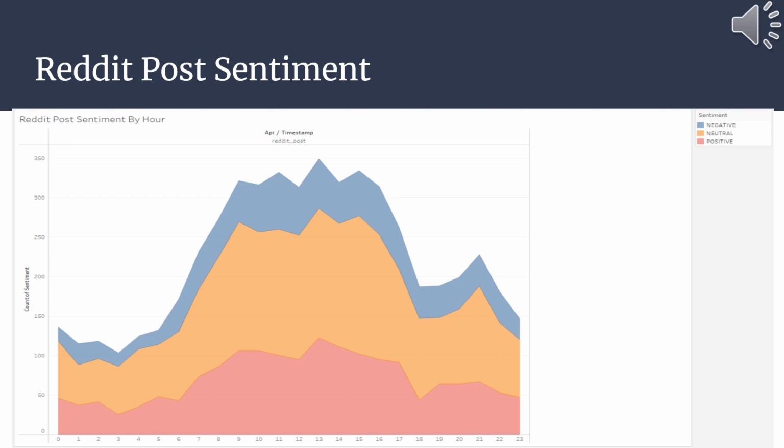Here's the breakdown for the Reddit posts, and as we can see, there's a plurality of neutral posts. And we can also see that if we ignore the neutral posts, there's a bigger slice of positive posts than negative posts overall.